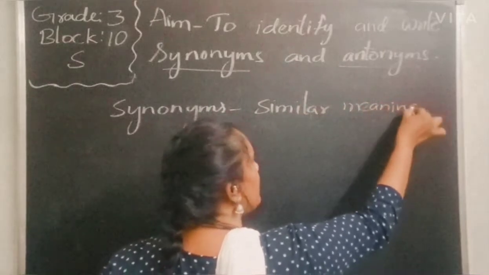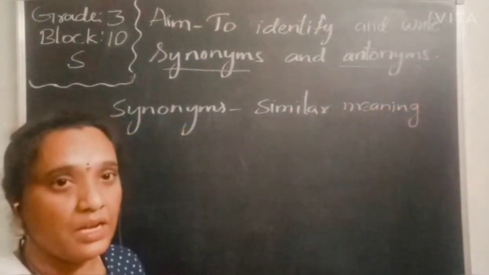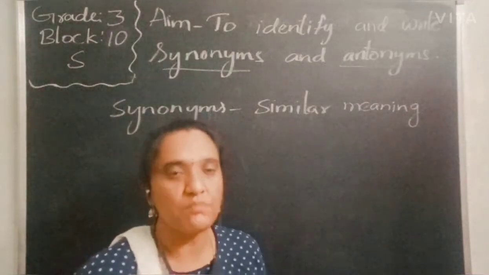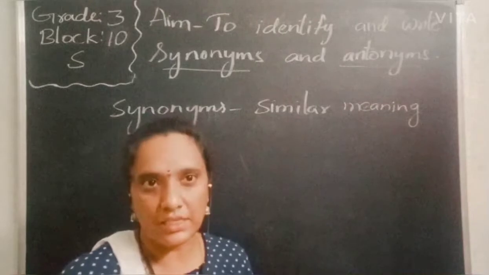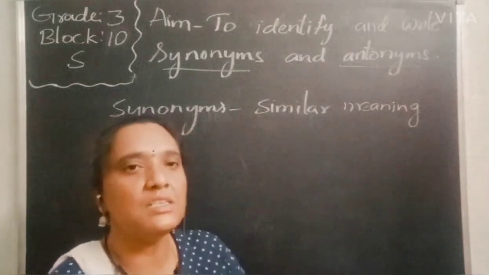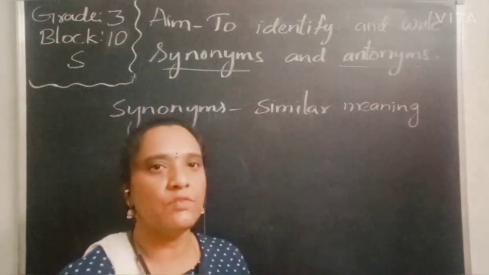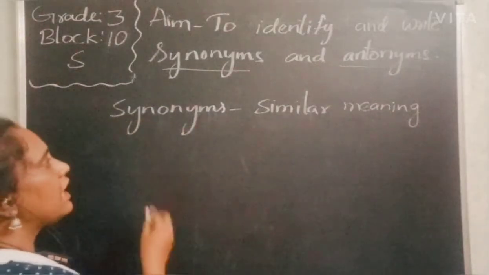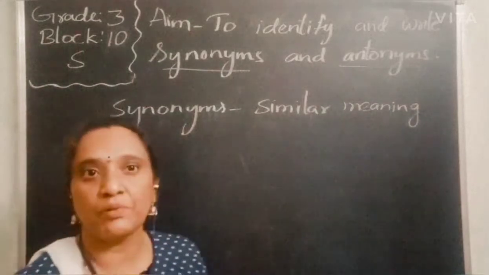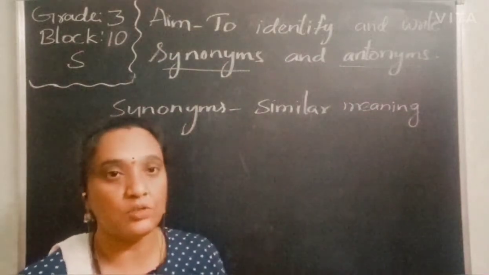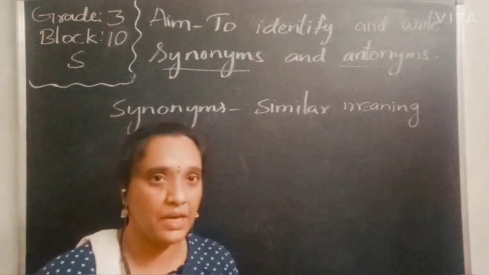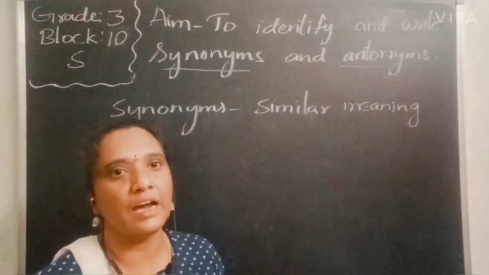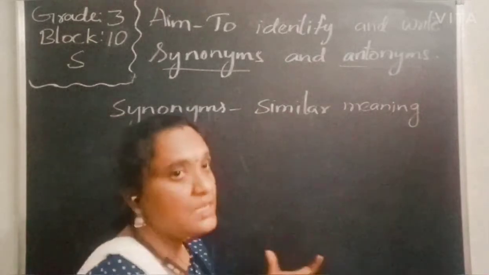In many words, if we take not the total meaning, it doesn't contain more than two or three words; it must not contain like that. If it has only a single word, we call it a synonym, meaning the same meaning. Take a word like beautiful: we can say she is pretty. Beautiful, pretty. These both have the same meaning, so we call them synonyms.